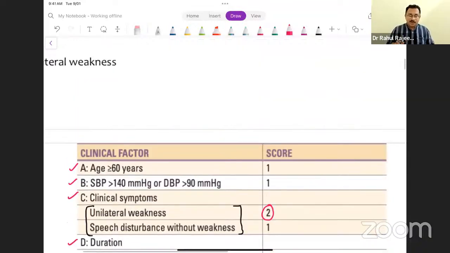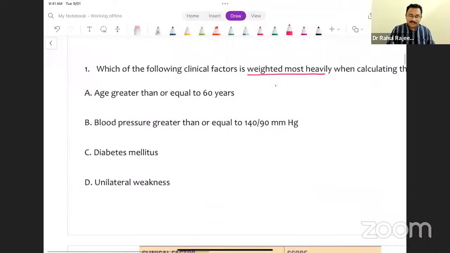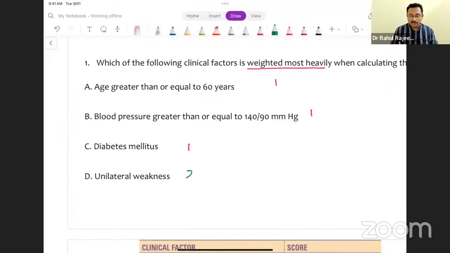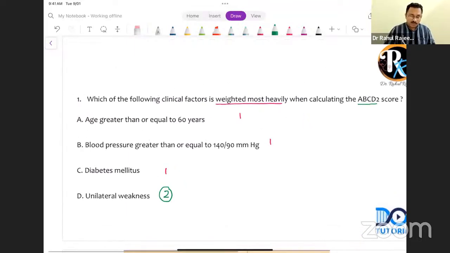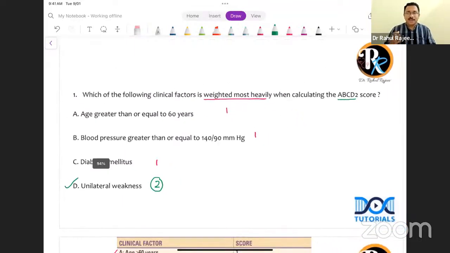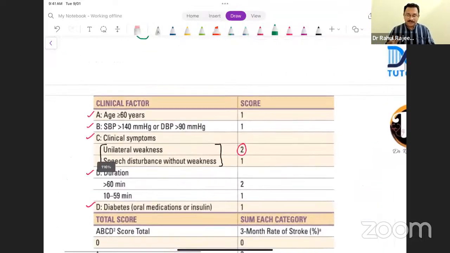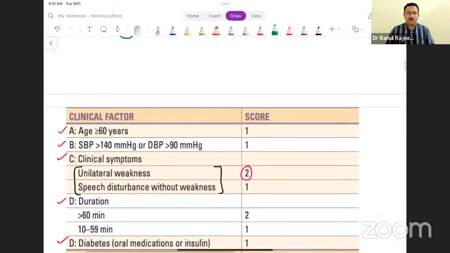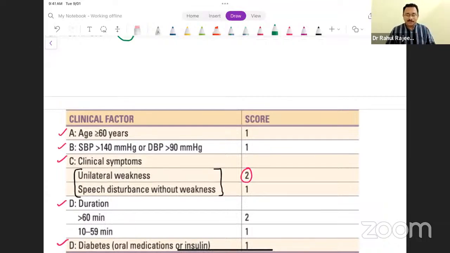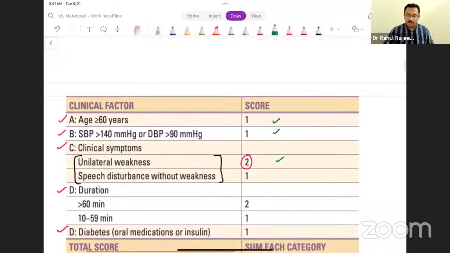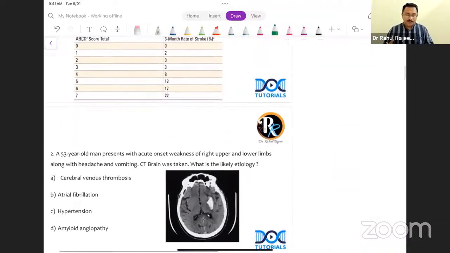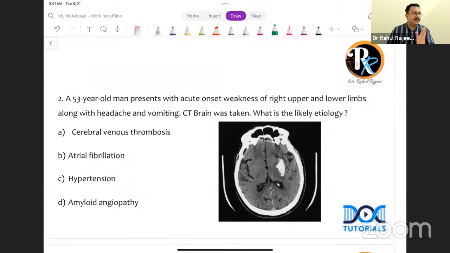Understood? Now look at the options. Age more than or equal to 60 years, blood pressure, diabetes mellitus, all are 1 point, but unilateral weakness is weighted more heavily. So option D, unilateral weakness, is going to be the answer. I hope that is very clear about the ABCD2 score. So what is the maximum score? 1, 2, 4, 6, 7, right? The maximum score that can happen is 7. Now let us look at the second question. I hope the first question is very clear for you.